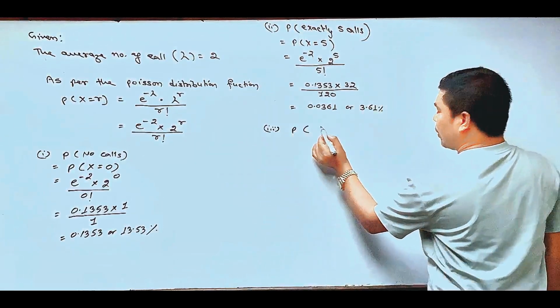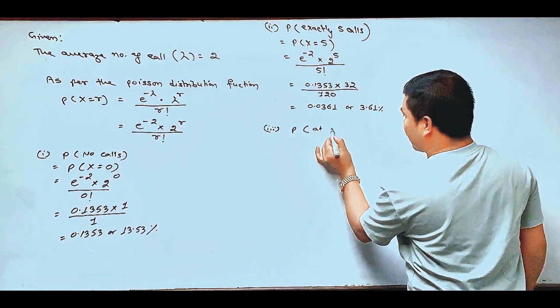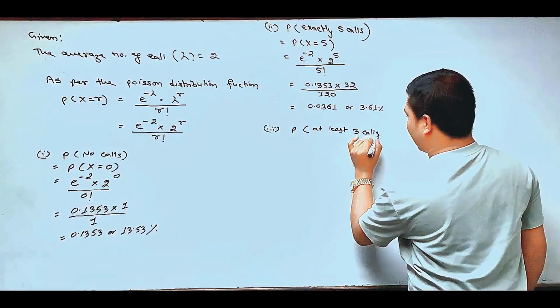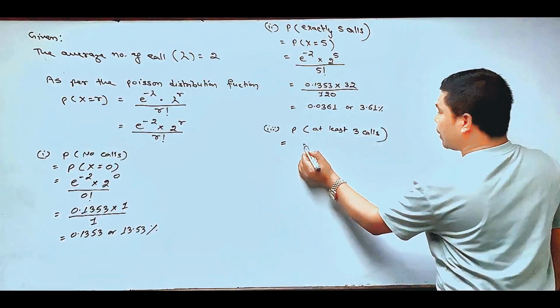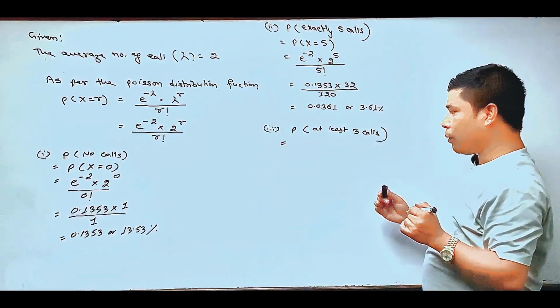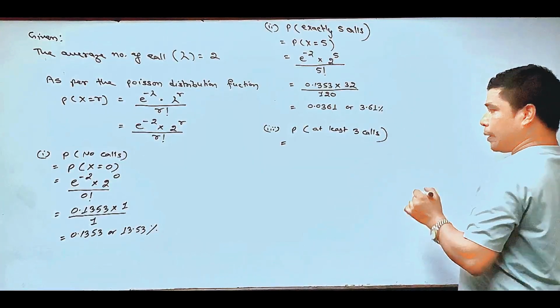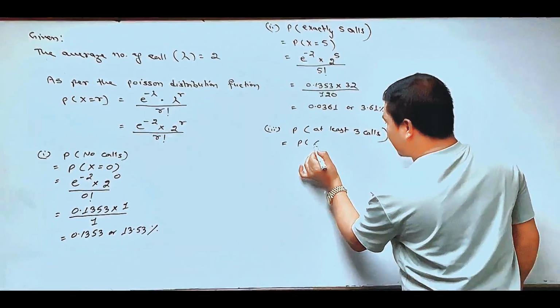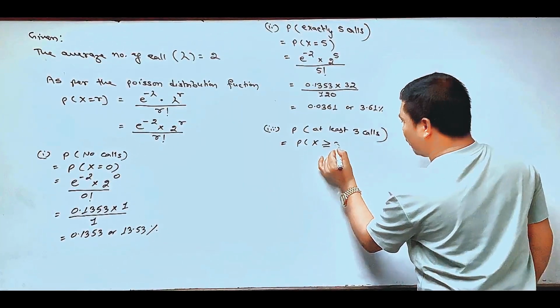the probability of getting at least 3 calls. At least 3 calls means 3 calls or more than 3 calls. So the total probability is indicated by P(X is greater than or equal to 3).